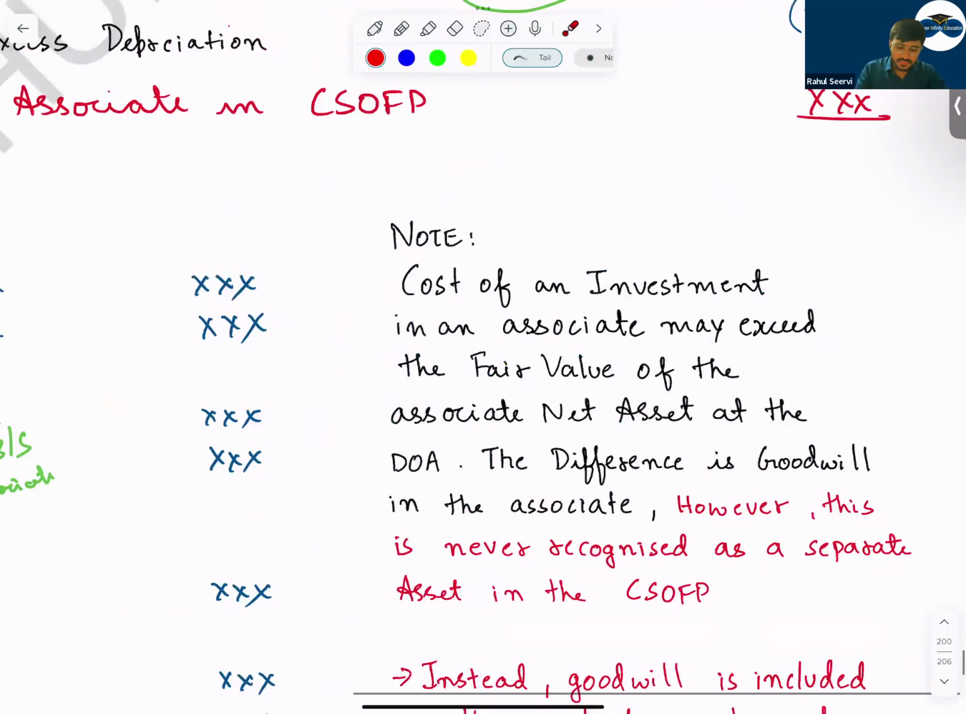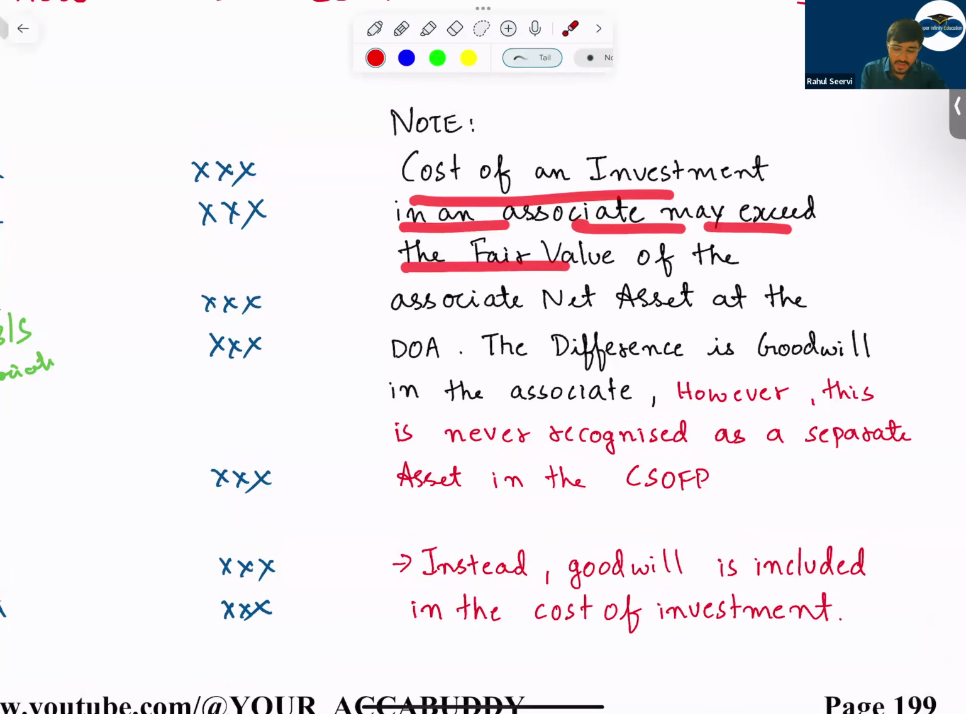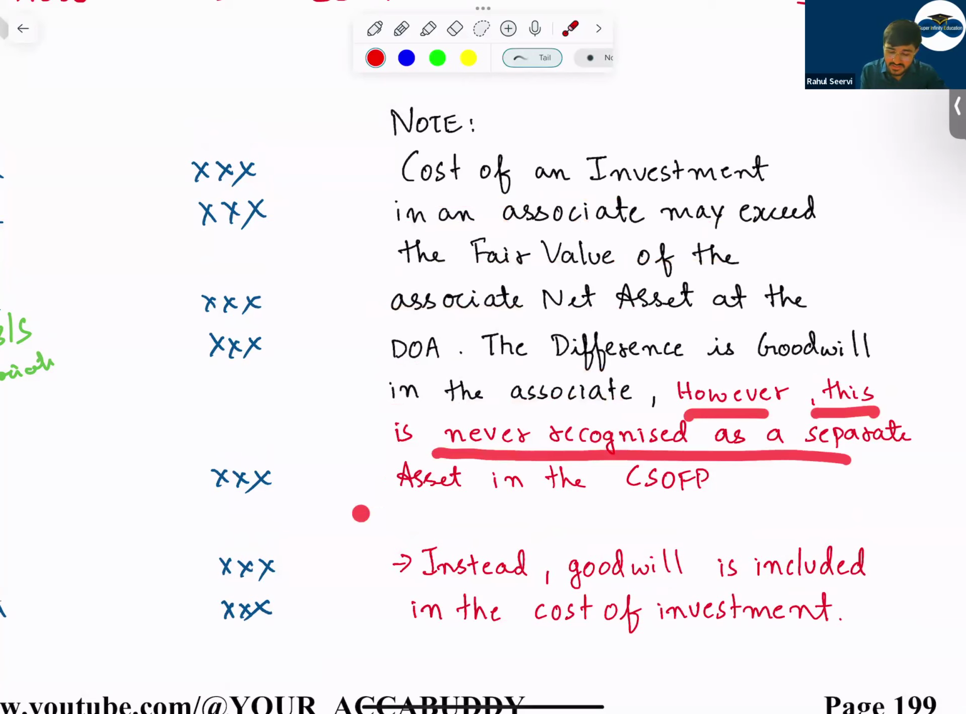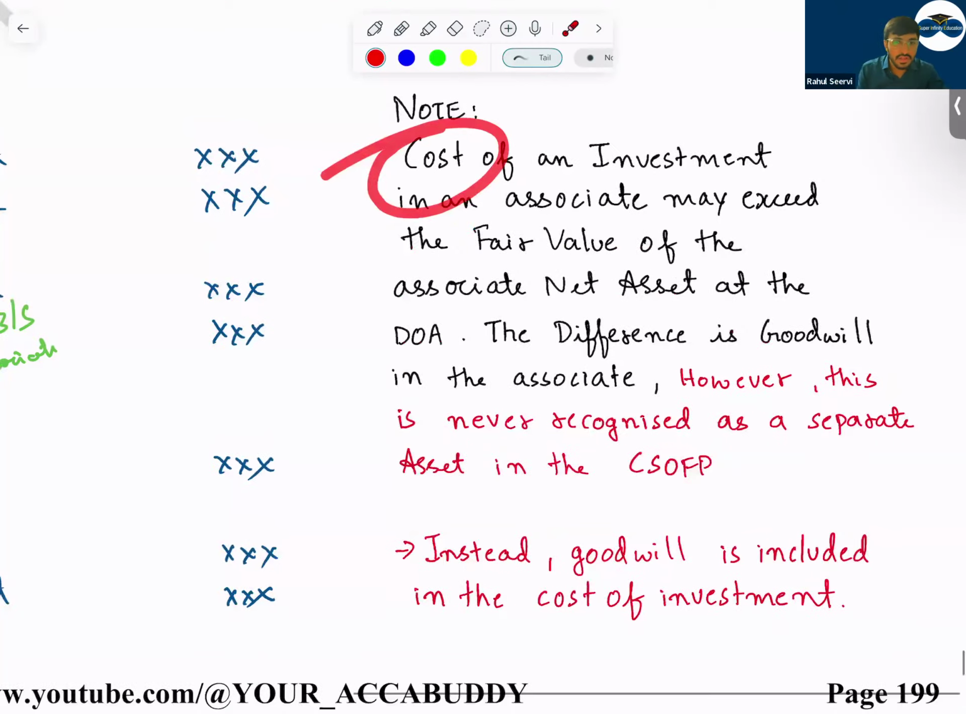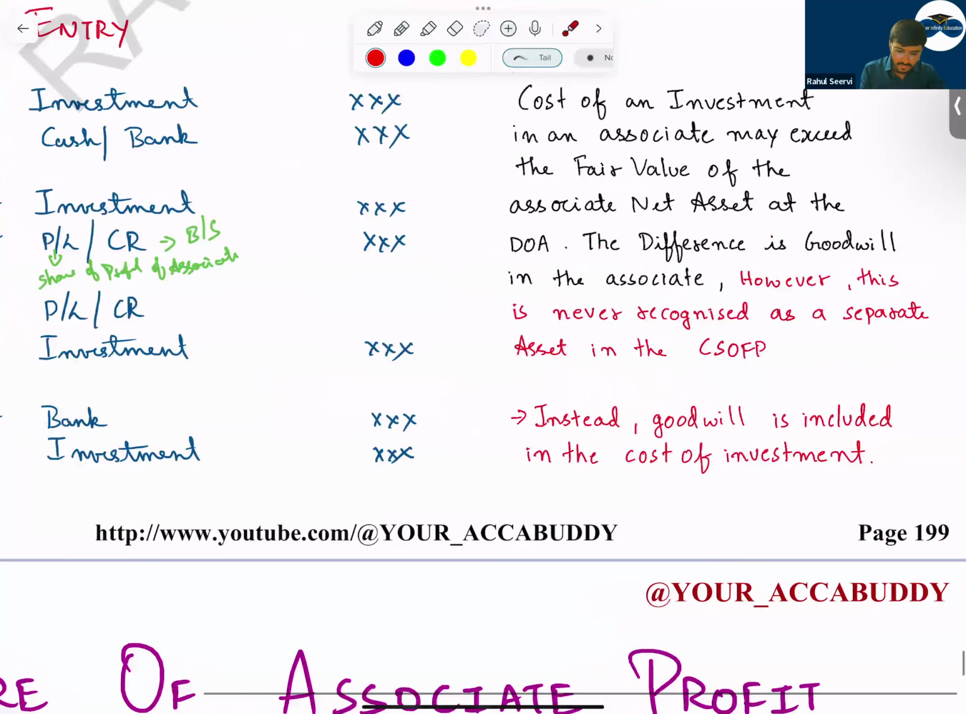An important note that can come in your MCQ: cost of an investment in an associate may exceed the fair value of the associate's net assets at the date. The difference is goodwill in the associate. However, this is never recognized as a separate asset in the consolidated financial position. The amount which I'm paying will be more than the value I'm getting in the associate. So that difference is goodwill, but that goodwill will not be recorded separately. It is already taken care of in the cost of the asset. Instead, goodwill is included in the cost of investment only. Understand that. Do not confuse this.